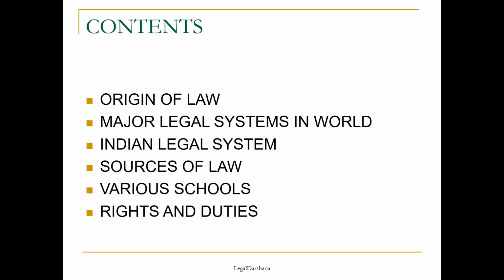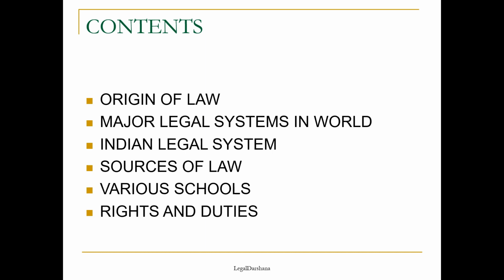So, in this series, we will be talking about the origin of law. How did law evolve? From where did law come into existence? The major legal systems of the world. There are three major legal systems. We will be talking about them in our video further. The Indian legal system. Since we are living in India, the jurisprudence of the Indian context is very important for us to know. So, the Indian legal system.